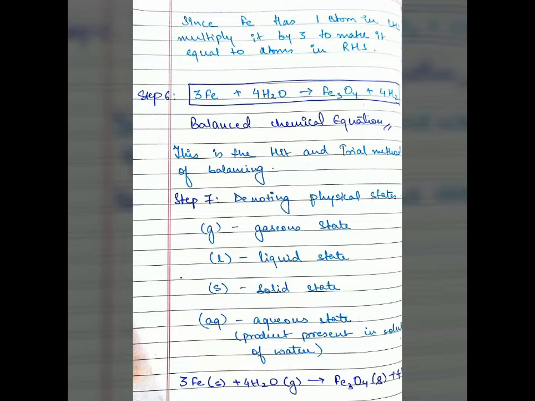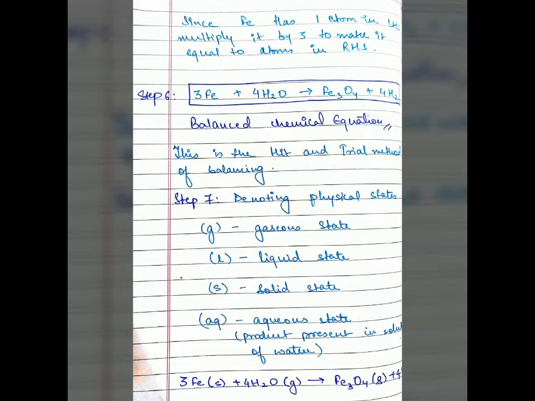This is the balanced chemical equation, but is it complete? No. To make it complete, we have to denote physical states as well. Note that it is not necessary to denote the physical states, but it is advisable to do so, as it will give you a complete chemical equation. So to denote this particular chemical equation, we can write Fe in its solid form, H2O in its gaseous form, Fe3O4 in its solid form, and H2 again in gaseous form.